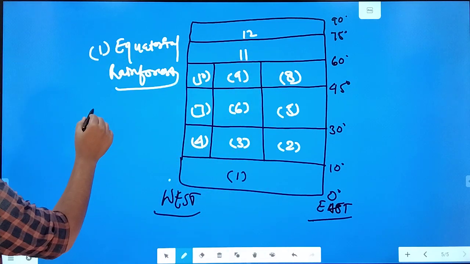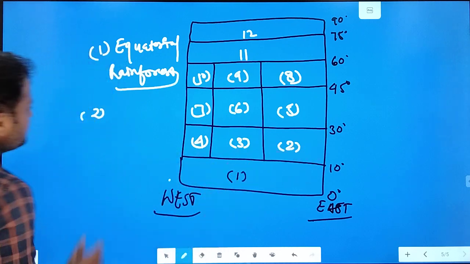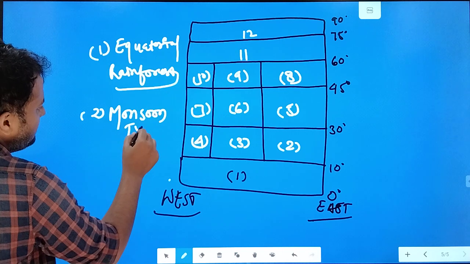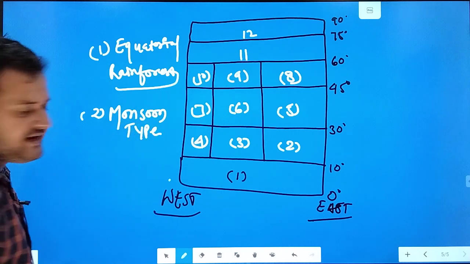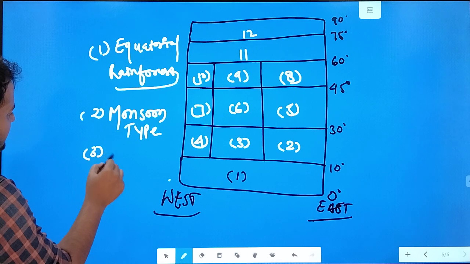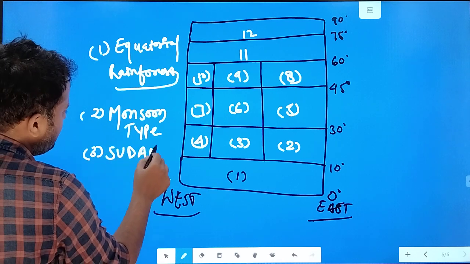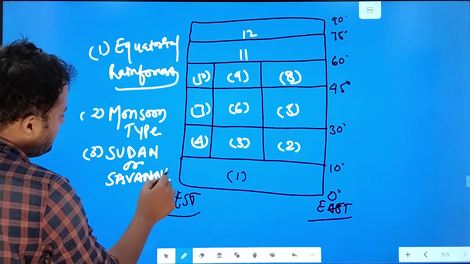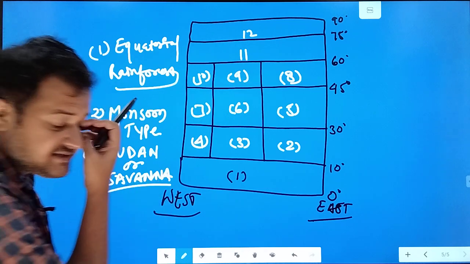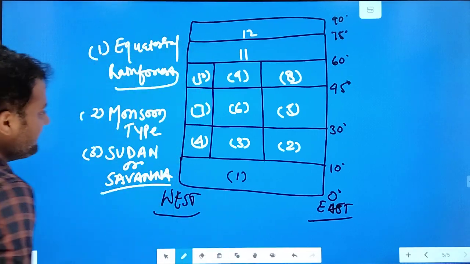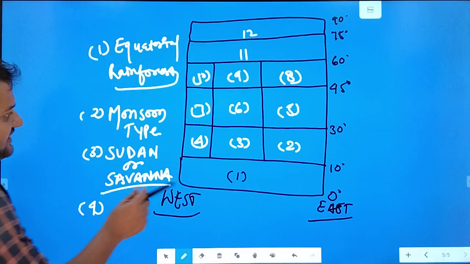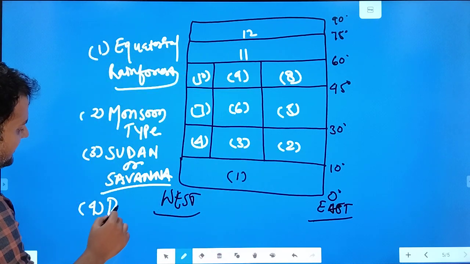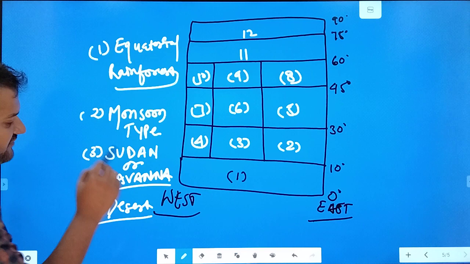So which is the second type? India lies here. So what type of climate is it? It is basically monsoon type of climate, right? Then comes the third, it is called Sudan or savanna type of climate, right? Most of the deserts lie here at around 30 degree and the western margin of the continent. So it is the desert type of climate, right?